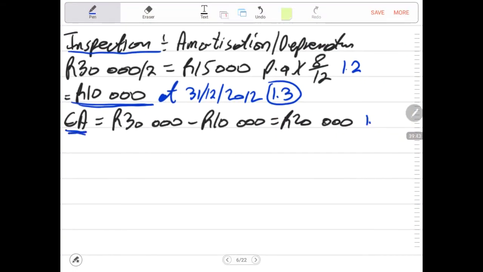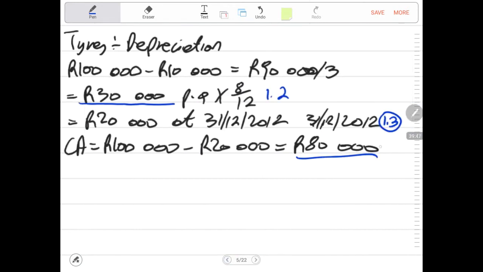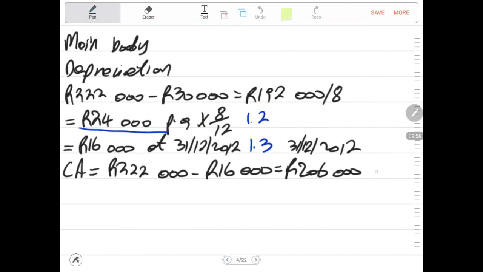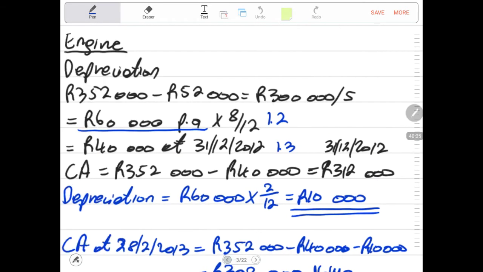So this is the answer for 1.4 when it comes to the inspection. This is the carrying amount for the tires, which is 1.4, the answer is there, and we come to the carrying amount of 206,000, the 1.4 answer is there. Then we come to the tires.